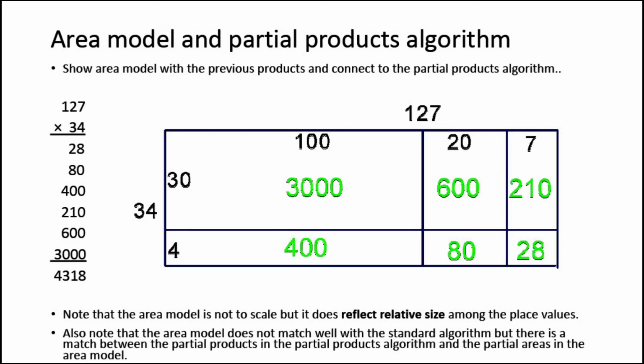So here's a little smaller representation of that, a picture representing the same thing that again is not to scale, but it does reflect relative size among place values. You notice that 100 is not necessarily 5 times 20 as far as the length, but it is quite a bit larger than 20. And also notice that 4 is still even smaller than 7, and 30 is greater than 20. Also notice again that the numbers in green match up with the partial products in the algorithm.